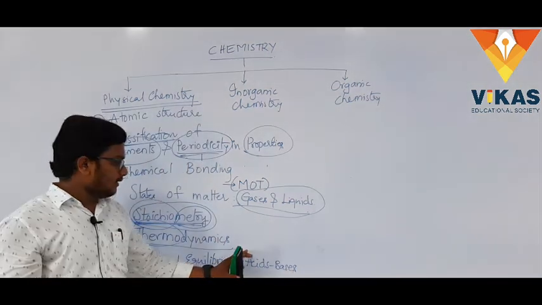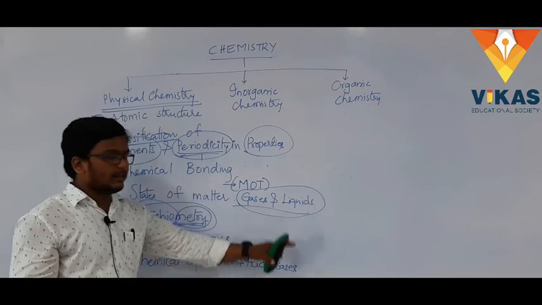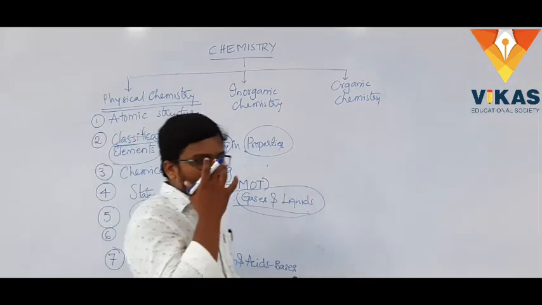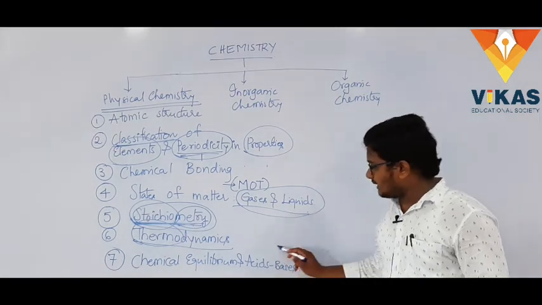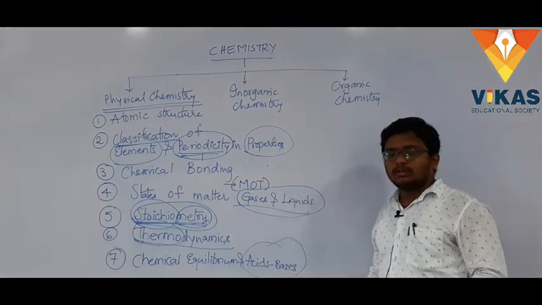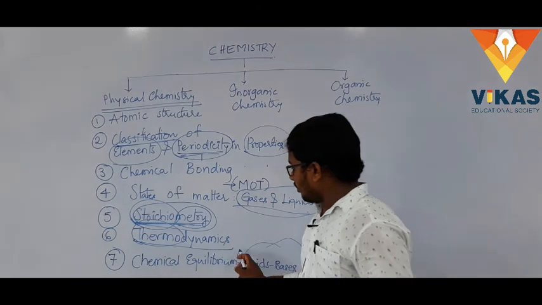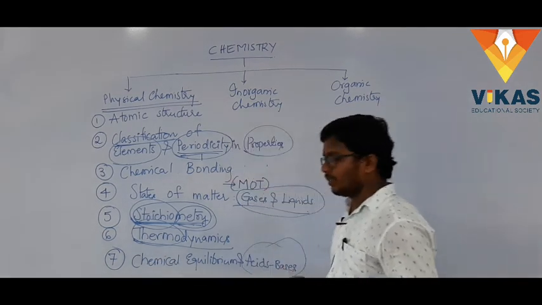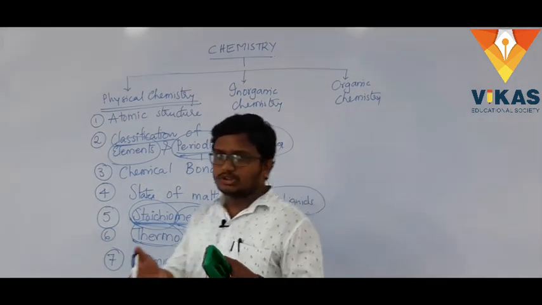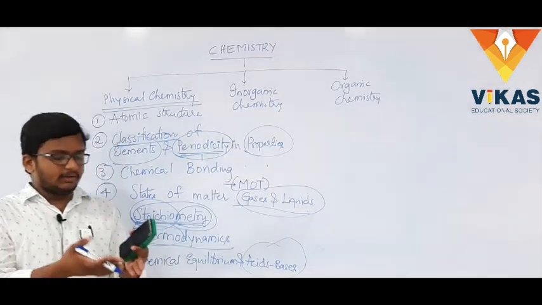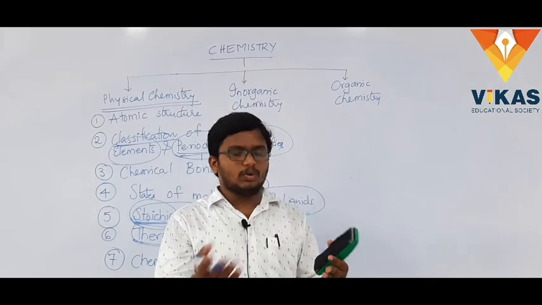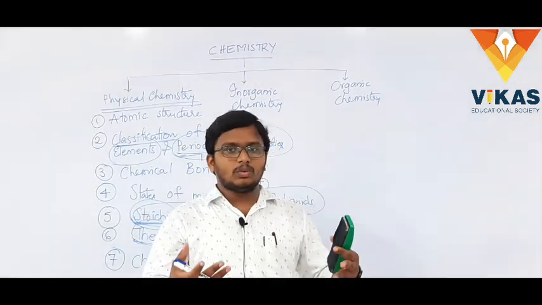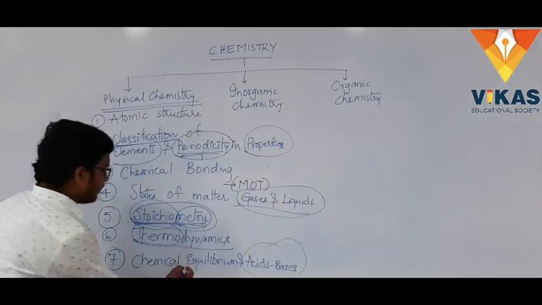So we'll see what the theories related to acids and bases are, like Arrhenius acid, Bronsted acid, Lewis acid. All these we'll be looking at here. Then we'll also see chemical equilibrium. If there is a reaction going on from A to B, how does the reaction go, whether it goes or not, and at what equilibrium it is staying.